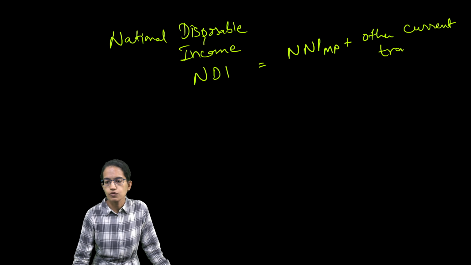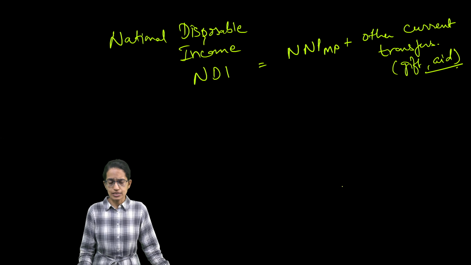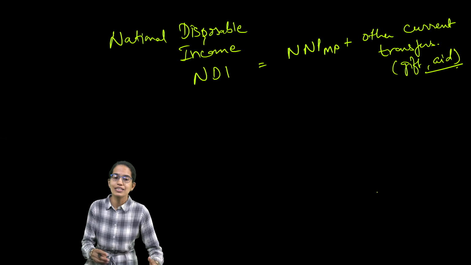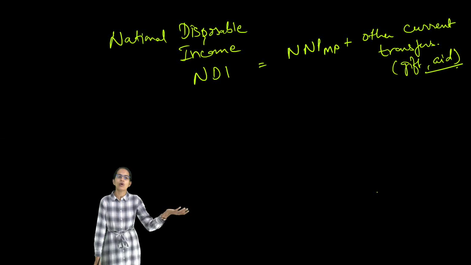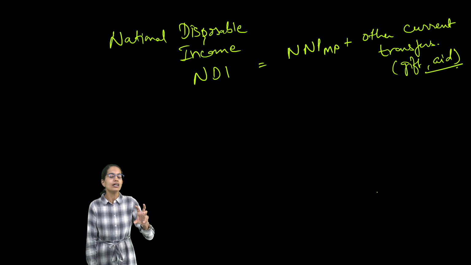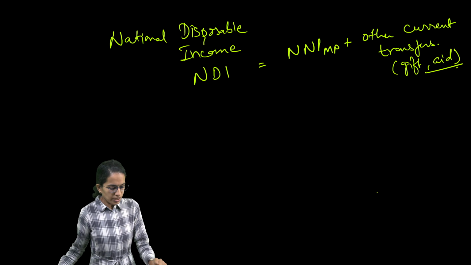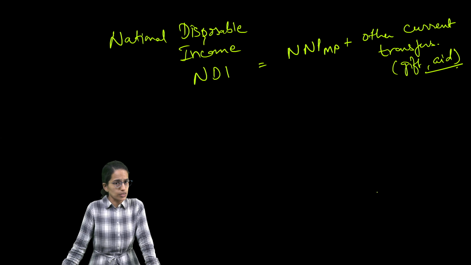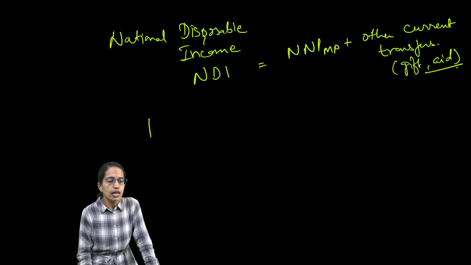So this would include gifts, aid or any other assistance, and this would be the national disposable income, the disposable income that a nation has, similar to a personal disposable income that a household or a family has. Now this actually is the maximum amount of goods and services which are available for disposable income.